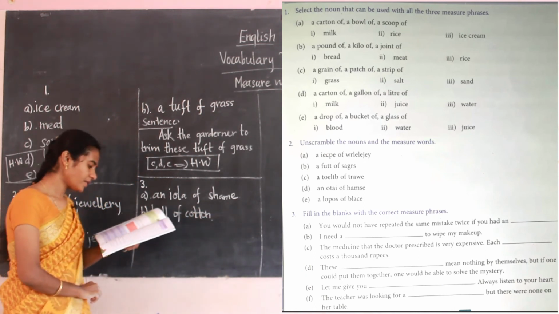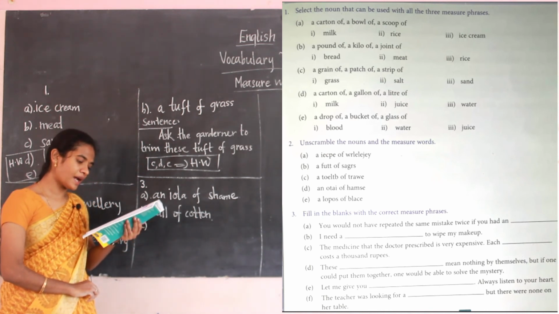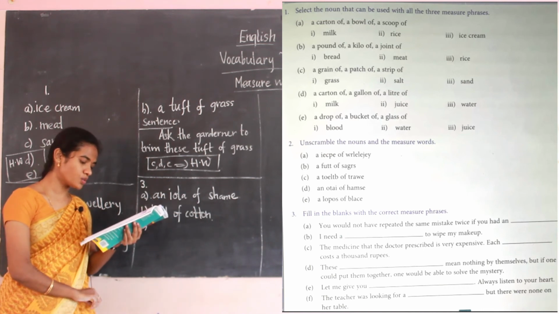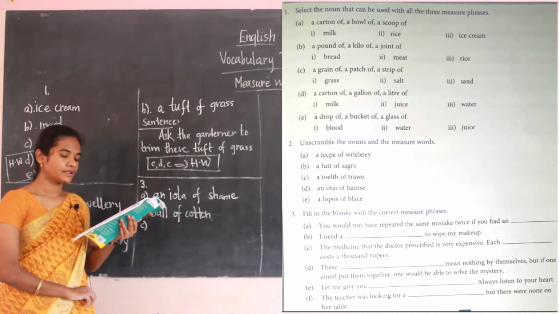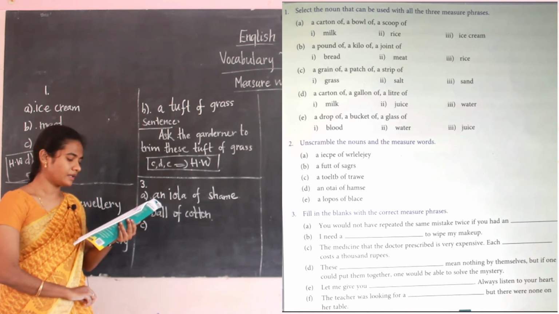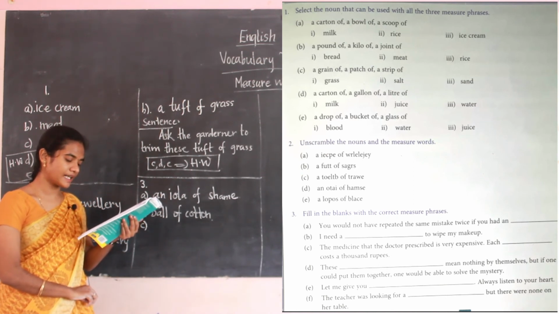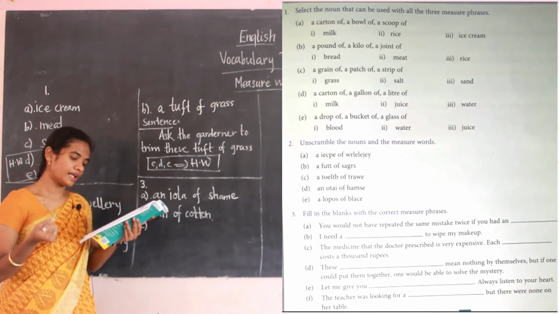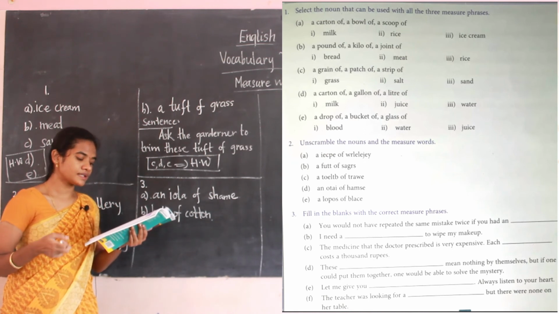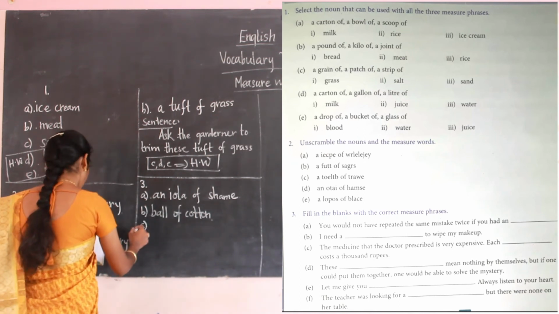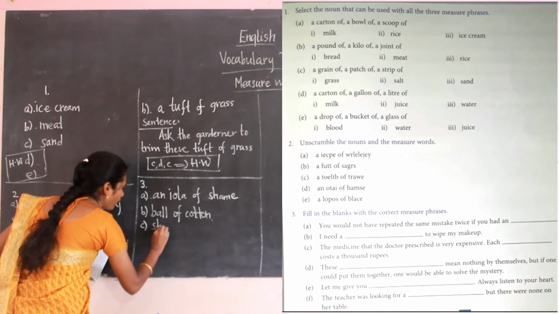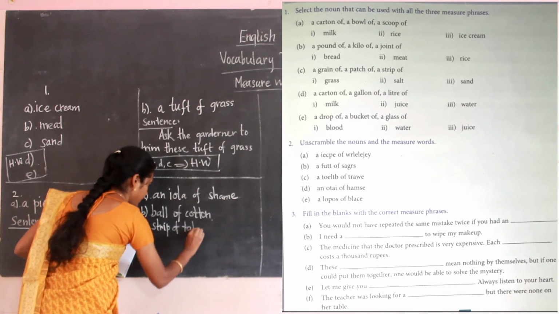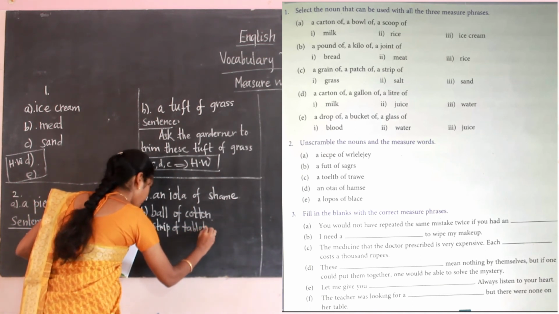Then C: the medicine the doctor prescribed is very expensive. Each dash costs 1,000 rupees. So the answer is a strip of tablets. The medicine that the doctor prescribed is very expensive. Each strip of tablets is very costly. Each strip of tablets costs 1,000 rupees.